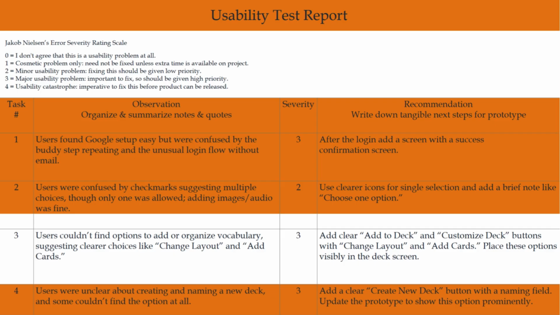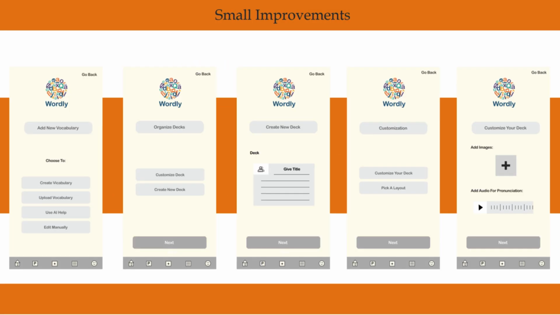Now we can see our usability test report. According to this usability test report, based on the feedback, I made a number of changes to the prototype. The prototype can be seen in the next slide. I connected more frames so that the flow felt continuous and users had a better sense of direction. I added a separate frame especially for creating a new deck, making the process more visible and straightforward.